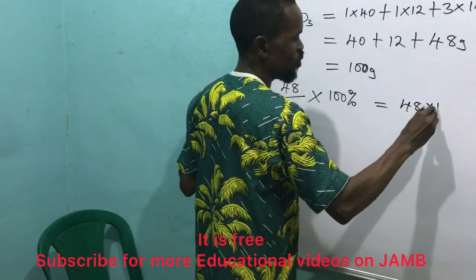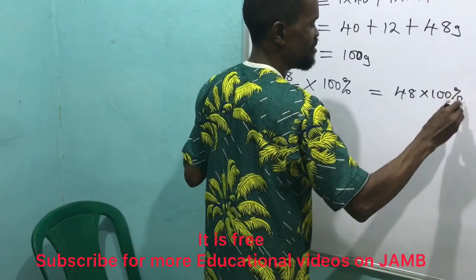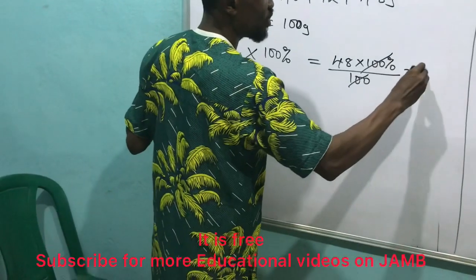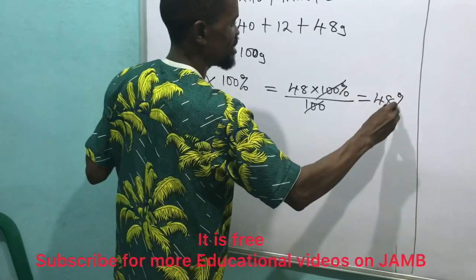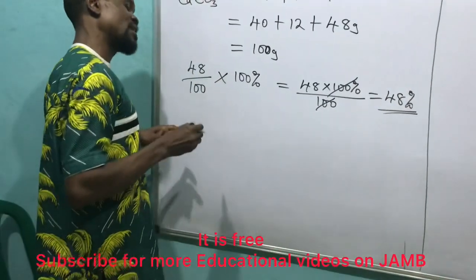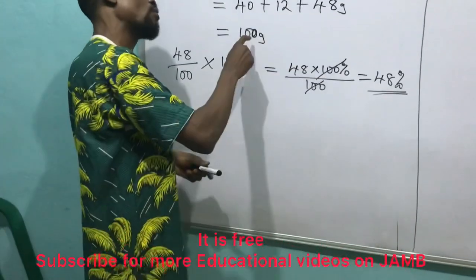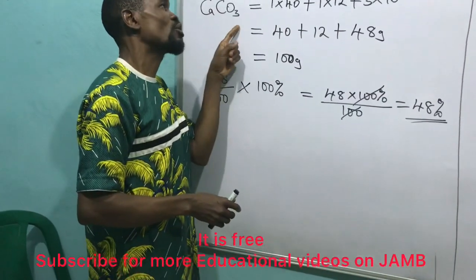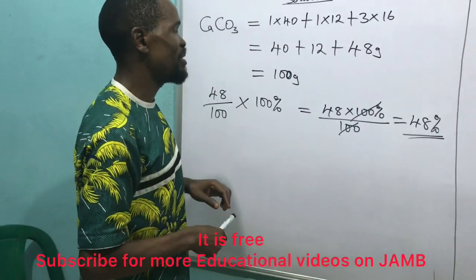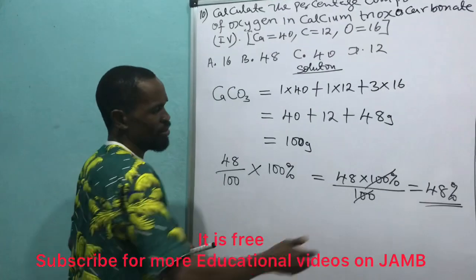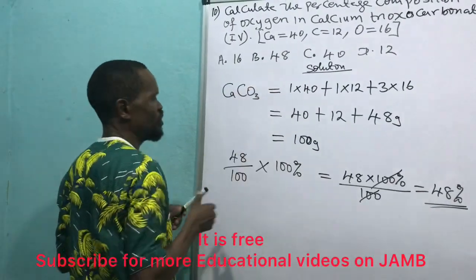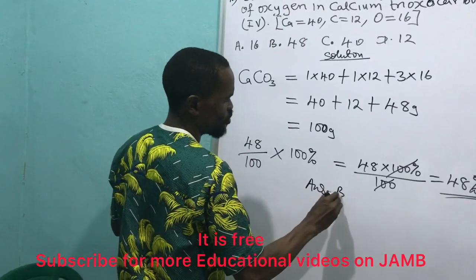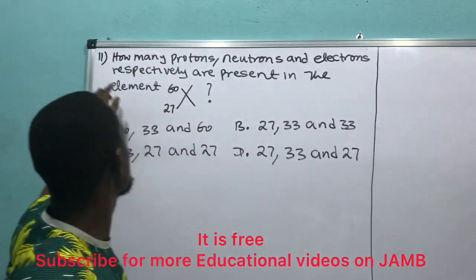That will give me 48 times 100% divided by 100. This will cancel out, leaving me with 48%. That's 48% of oxygen in 100 grams of calcium trioxocarbonate(IV). That's what it means. Then let us go to the options. My option here, which is option B, will be the correct answer. So my answer is option B. That's question number 11.